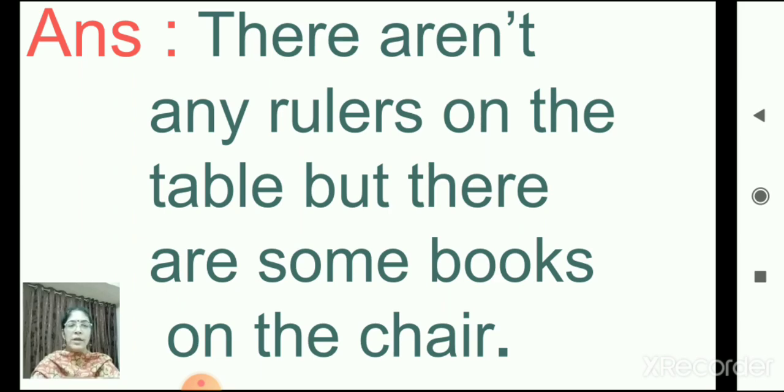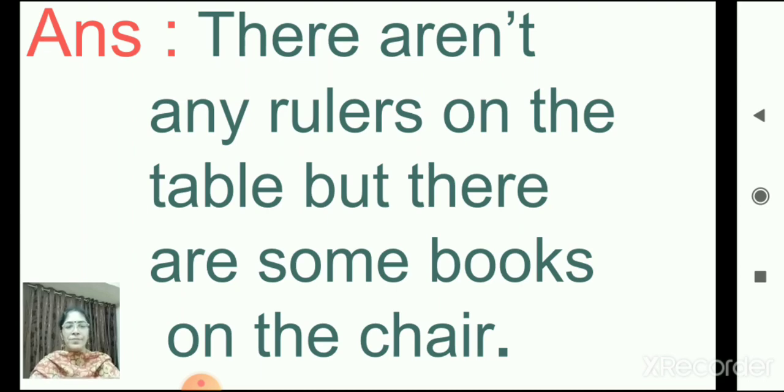But you are joining two answers together and using the word but. There aren't any rulers on the table, but remember, but is very important. There are some books on the chair. Okay, we will read once again. There aren't any rulers on the table, but there are some books on the chair.